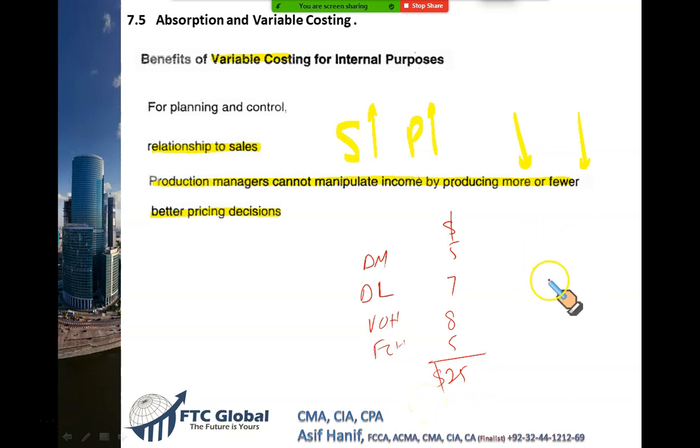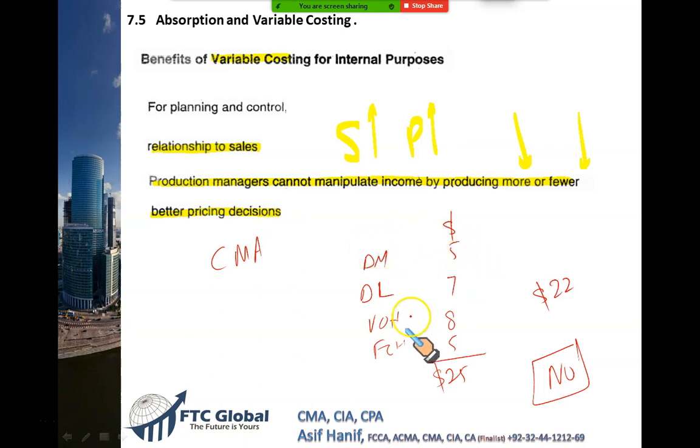Allah comes to me and says, sir, I want to buy some items from you. Please sell me at $22. If I'm a CPA, I will say no. But if I am a CMA, I will say wait. I will check my cost.